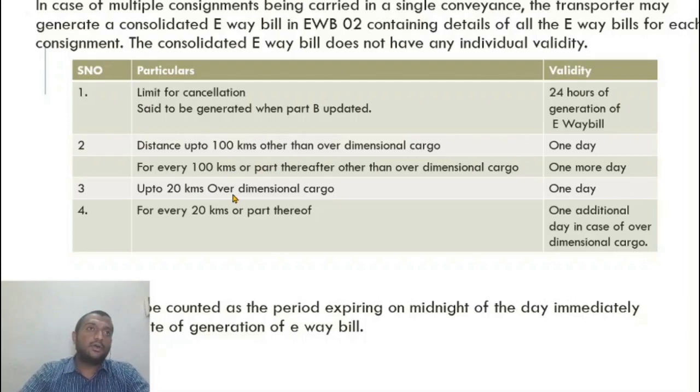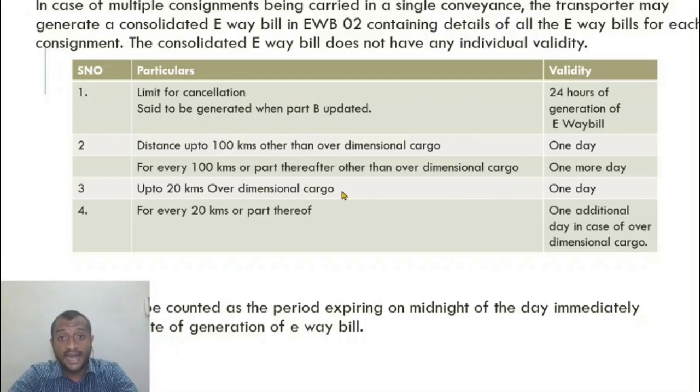For over dimensional cargo, let us say, what is over dimensional cargo? Over dimensional cargo is a type of cargo which is very hazardous. Let us say you take the example of petrol, which requires a lot of security. Very huge tanks are carried on highways. They go very slowly in order to avoid any kind of explosion. So there is a limit of speed prescribed for those vehicles.